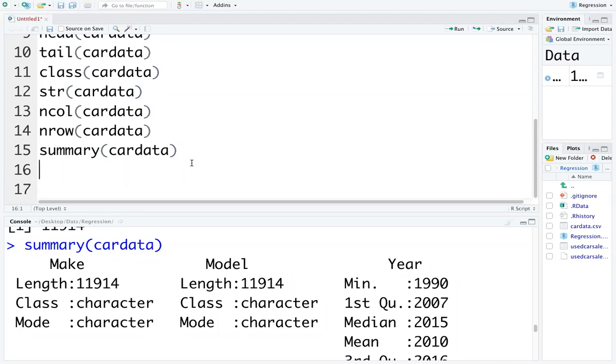Guys, shall I continue? You understood the missing values, right? All right, can I go ahead?